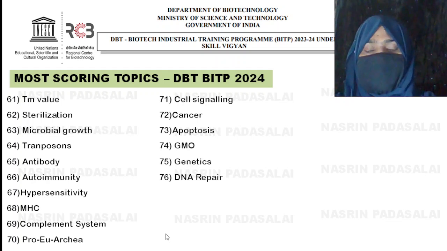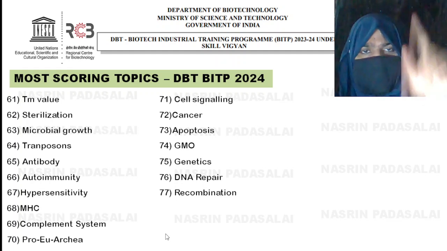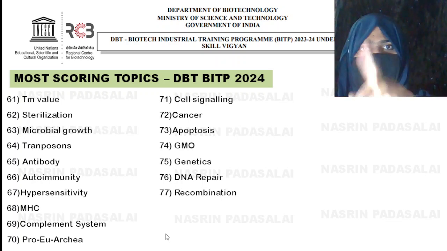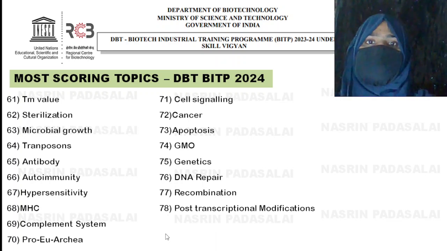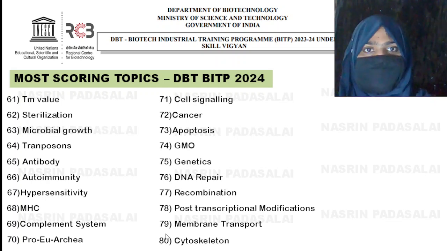Next is DNA repair pathways and the respective diseases. If the nucleotide excision repair pathway is not working, which disease will come, like that you need to know. And the recombination pathway, like Holliday junction, Rec components. I think you need to study DNA recombination in bacteria and eukaryotes. Okay. Next is post-transcriptional modification. When it comes to post-transcription, again important are splicing, group I intron, group II intron, mRNA capping, polyadenylation, all those things. Next is membrane transport. Coming to cell biology, you need to study membrane transport, the sodium potassium pump, and the cytoskeleton.